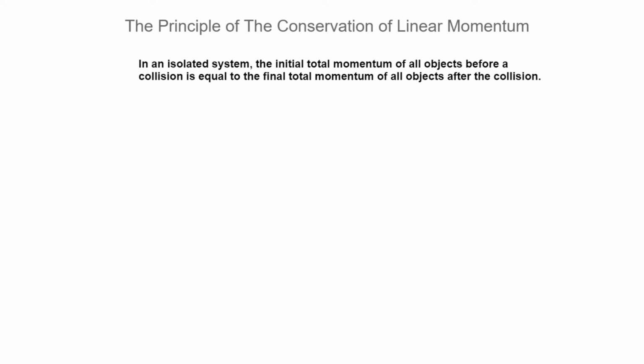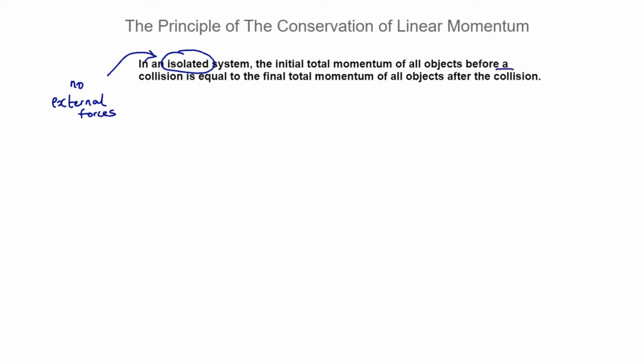Couple of things. Well, firstly, isolated system, what does that mean? Well, it basically means that there are no external forces, so there's nothing outside of the system of just the objects we're considering that's kind of getting in the way and interfering. I'll explain a little bit more when we do some examples.